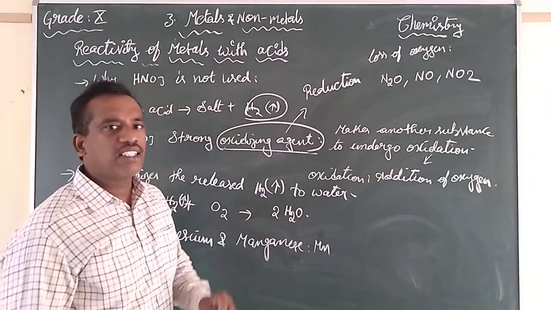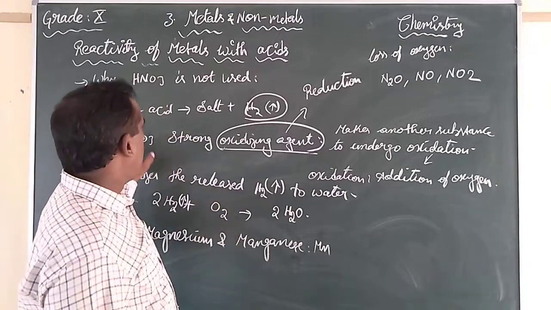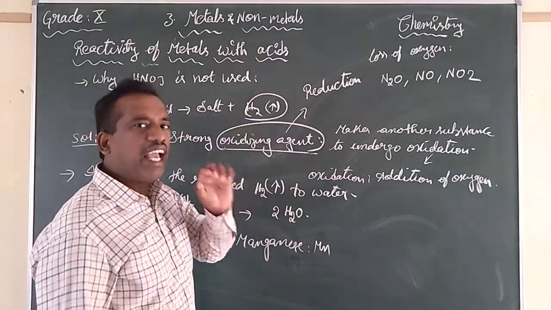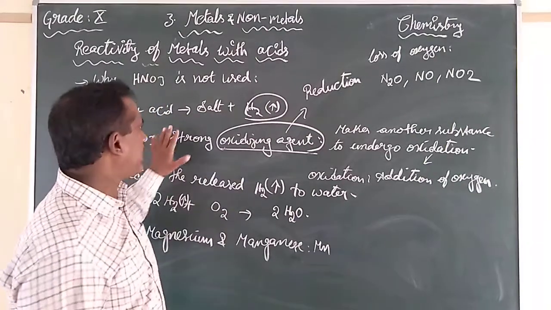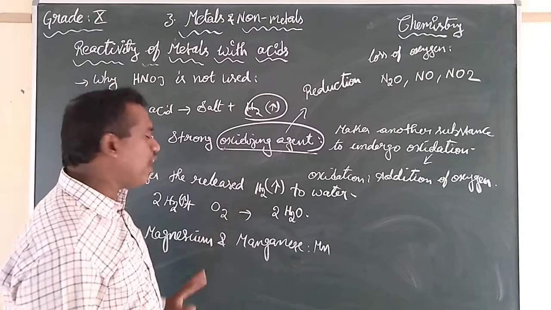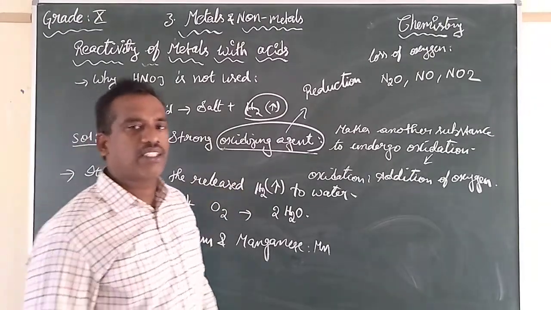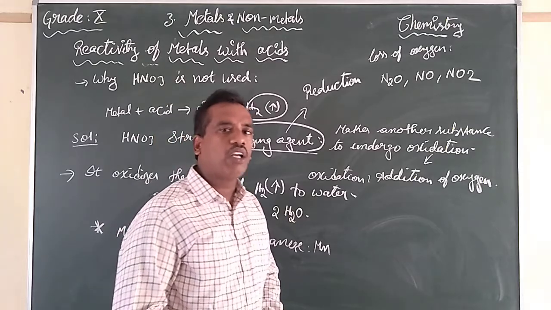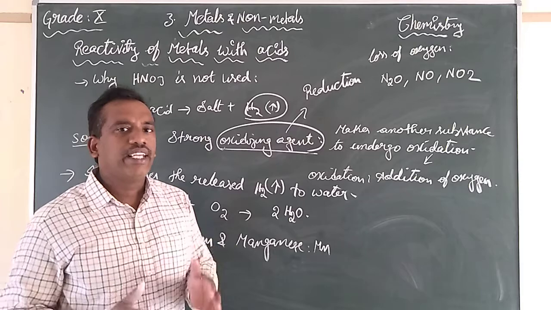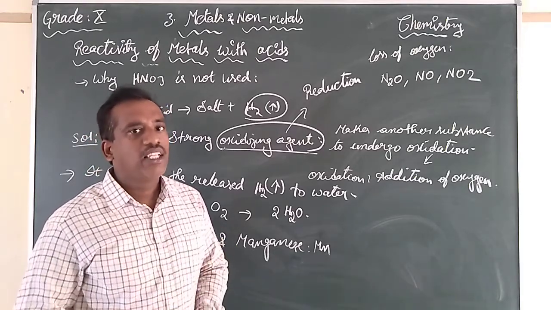So we have discussed how metals react with acid. We came to know that metal plus acid will form salt and hydrogen gas, except in the case of nitric acid. And the metals that react with nitric acid to form hydrogen gas are magnesium and manganese. So this is the small concept that we discussed today about the reactivity of metals with acids. Thank you, children.